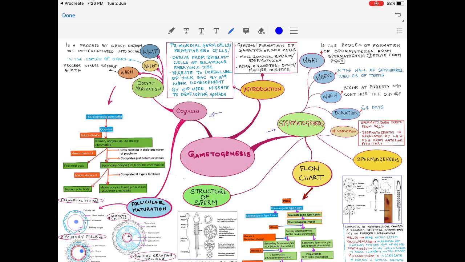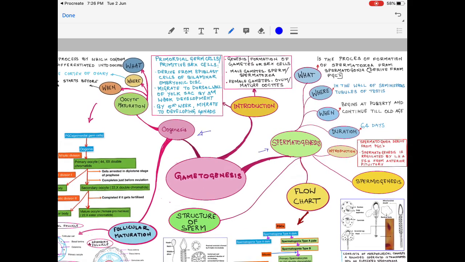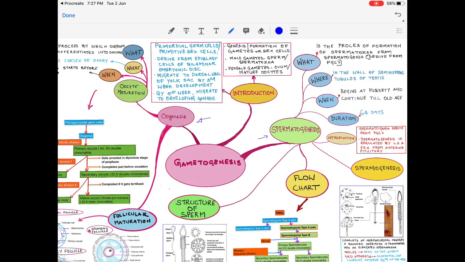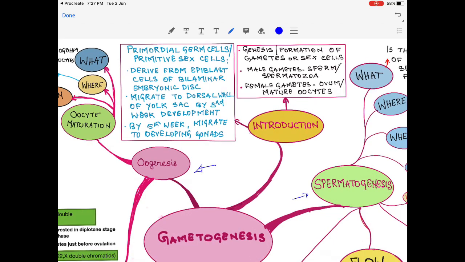Before we start with the topic, we should know what primordial germ cells are. The primordial germ cells, or otherwise called primitive sex cells, derive from epiblast cells when the embryo is in the form of bilaminar embryonic disc. These cells, the future germ cells, migrate from the epiblast layer to the dorsal wall of the yolk sac by the third week of development. From there, by the fifth week, they migrate to the developing gonads, that is, the intermediate mesoderm.